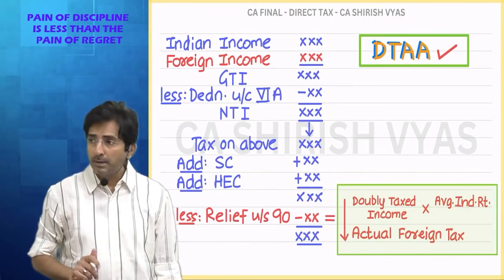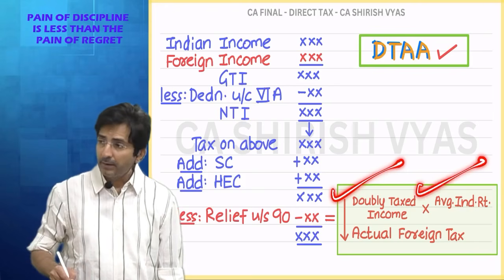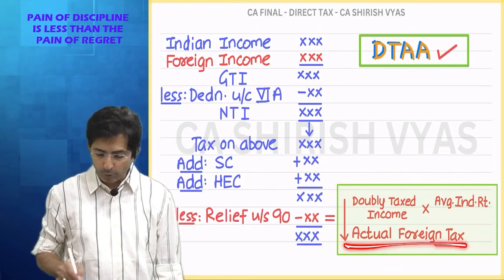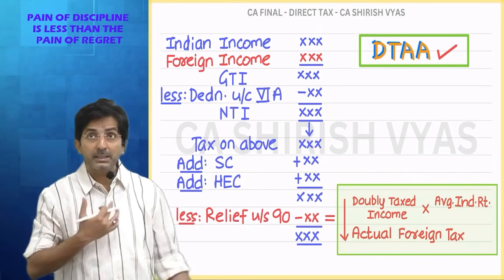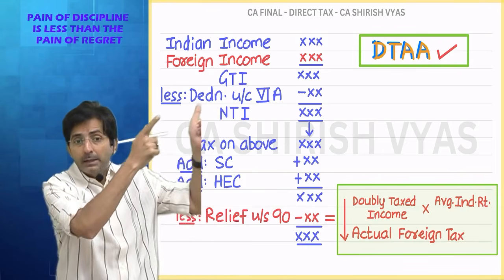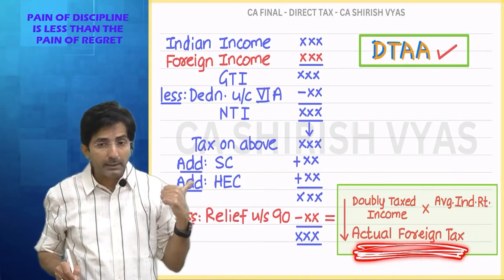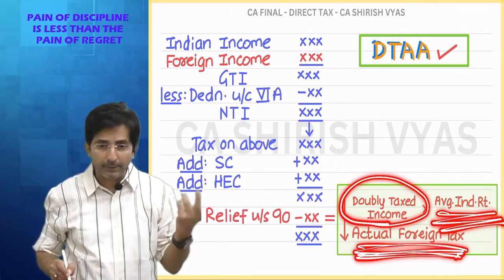What is the formula? Doubly taxed income multiplied by average Indian rate. Compare with the actual foreign tax which you paid in Singapore. In my example, Shirish is getting income from Singapore. So how much tax I paid in Singapore, that is one amount. And what is the other amount? Doubly taxed income into average Indian rate.